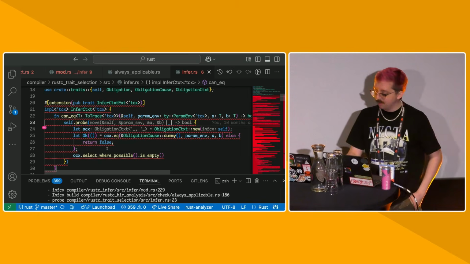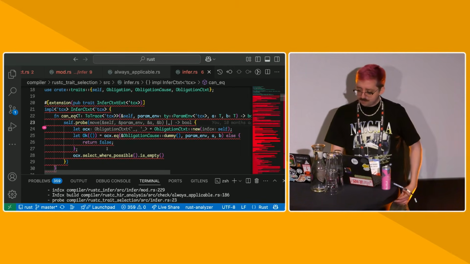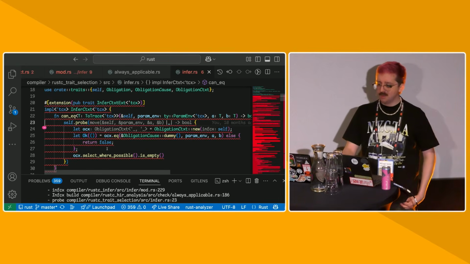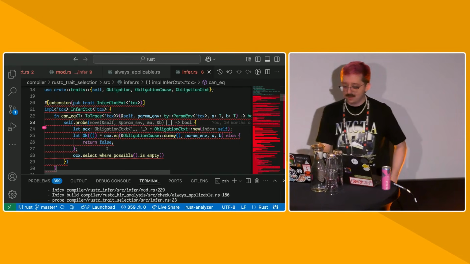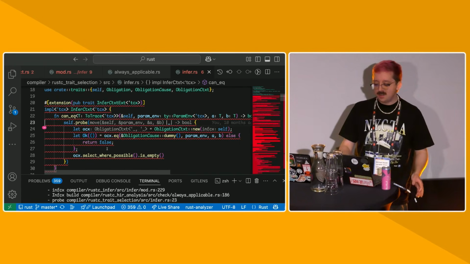We use probing all over the place in diagnostics. However, one thing that inference contexts don't store is the trait solver state. So what is trait solver state? Where clauses, we call those